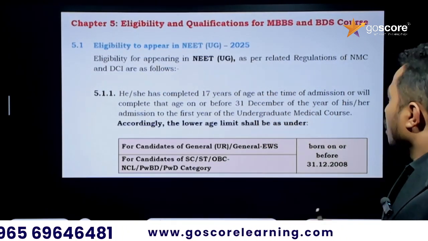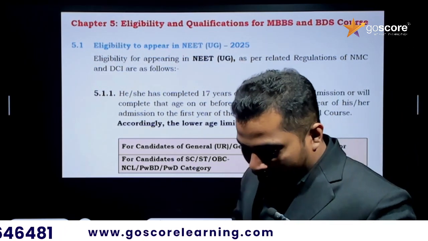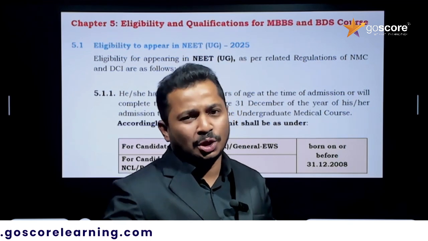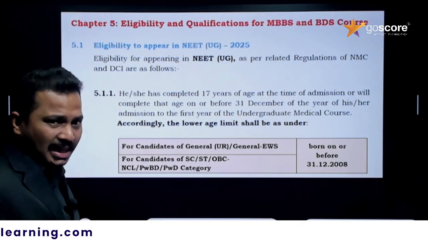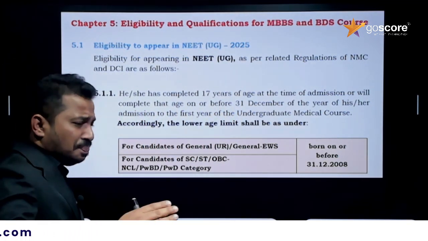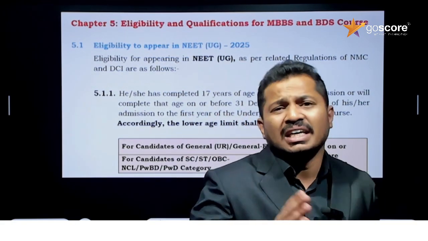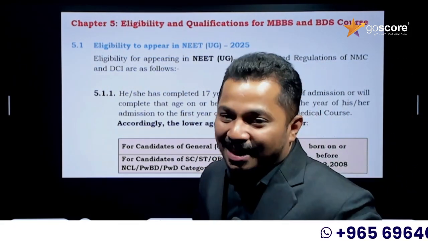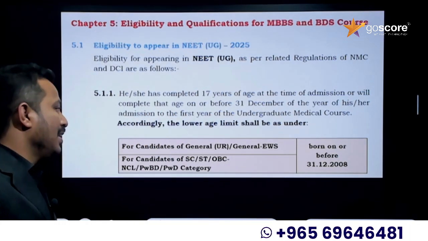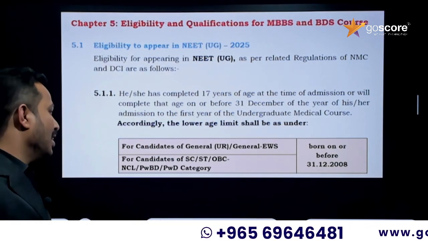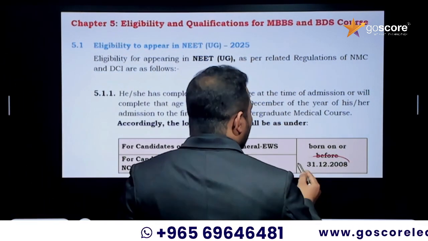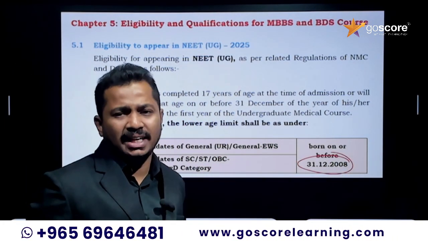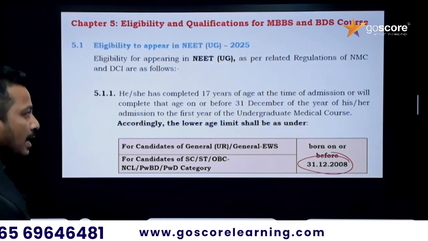Okay, so then the eligibility criteria. There is an age limit: the minimum age should be 17 by this year, by December. You have to be 17 years old, and there is no upper age limit. Anyone who is more than 17 years old can write the NEET exam. So the date of birth should be on or before 31st December 2018. That is the eligibility criteria regarding age.